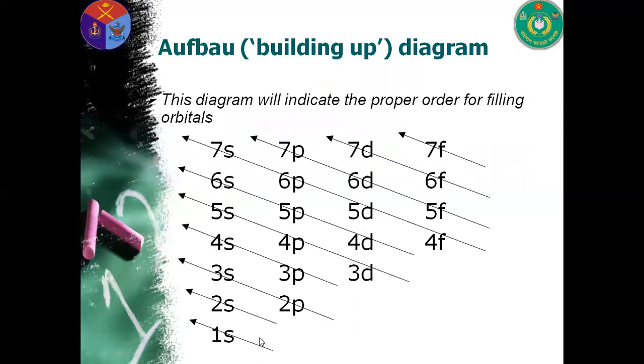Here the electron enters first 1s, then 2s, 2p, 3s, 3p, and in this way electrons are entering. Already we discussed this in the previous class. This is the diagram showing how electrons enter different orbitals.